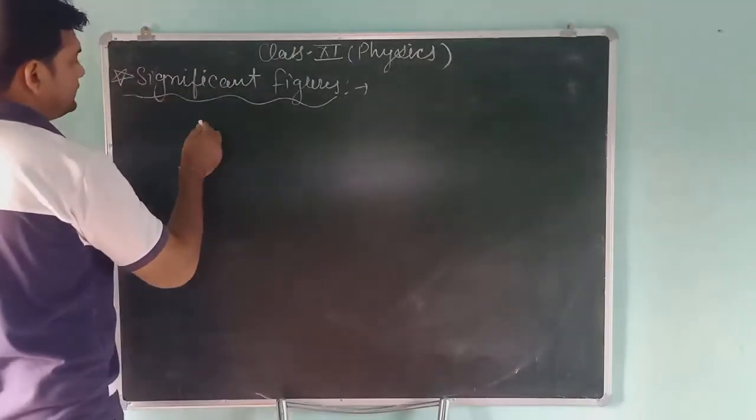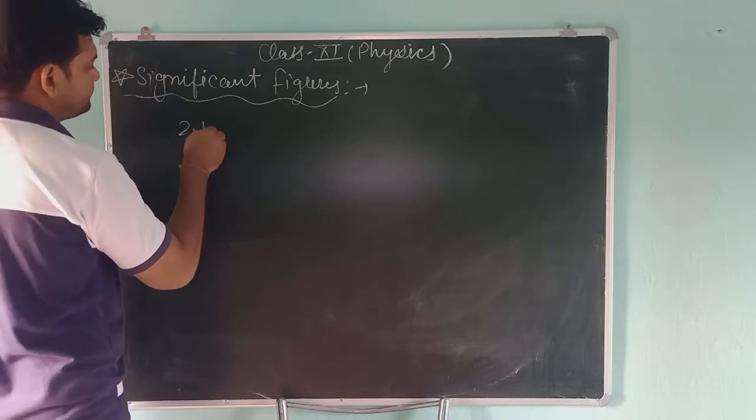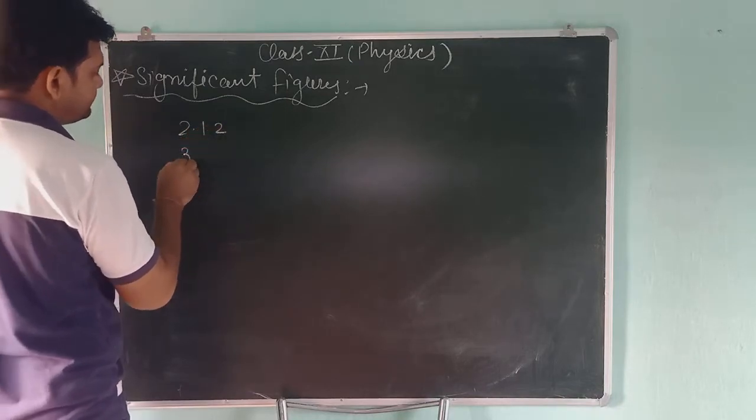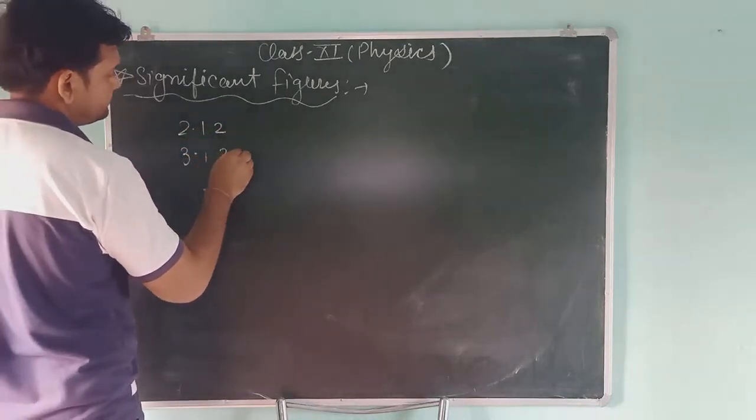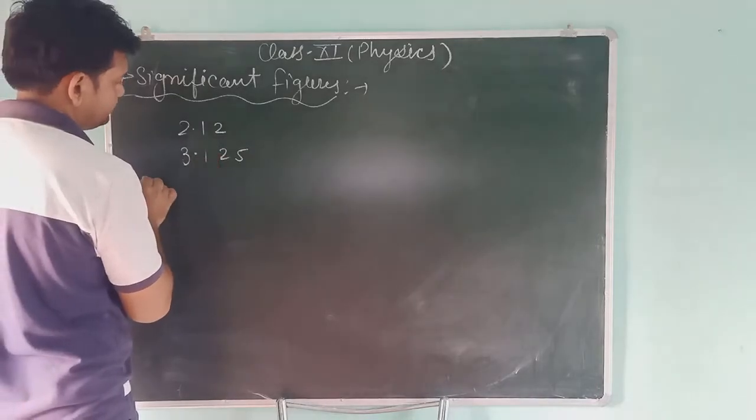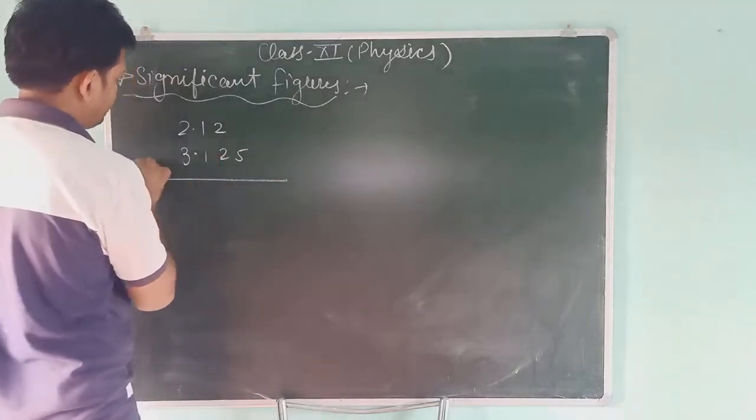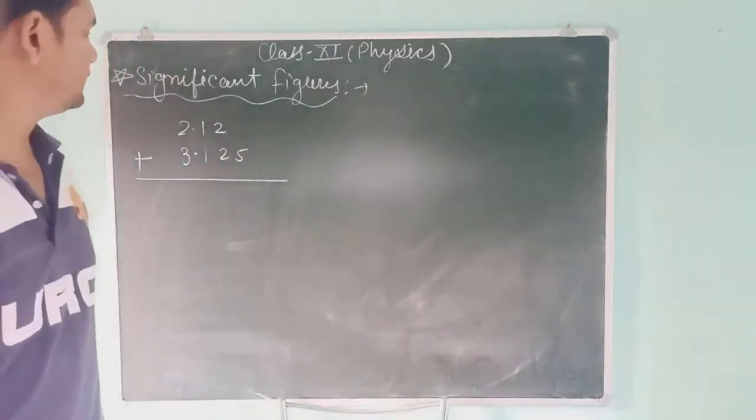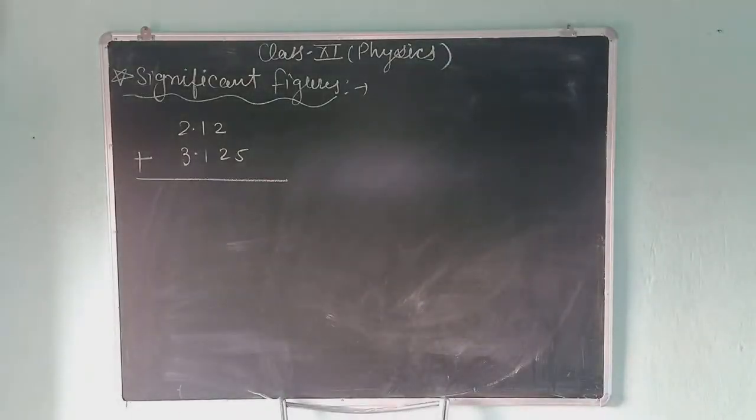Suppose someone asks you to add this number plus this number.